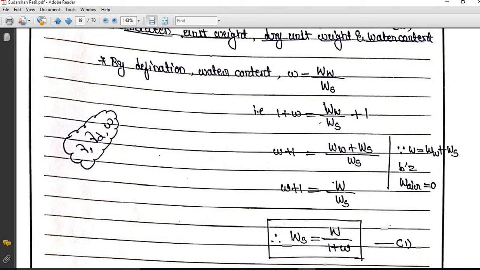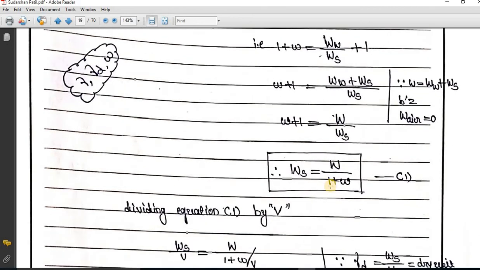So based on the three-phase system, I can say that the weight of air is negligible. So the weight of air is equal to 0. So the total weight is equal to the weight of water plus the weight of soil solids. So I am going to keep it as the total weight W. So the weight of soil solids is equal to capital W divided by 1 plus small w. So this capital W is the total weight, this small w is the water content.